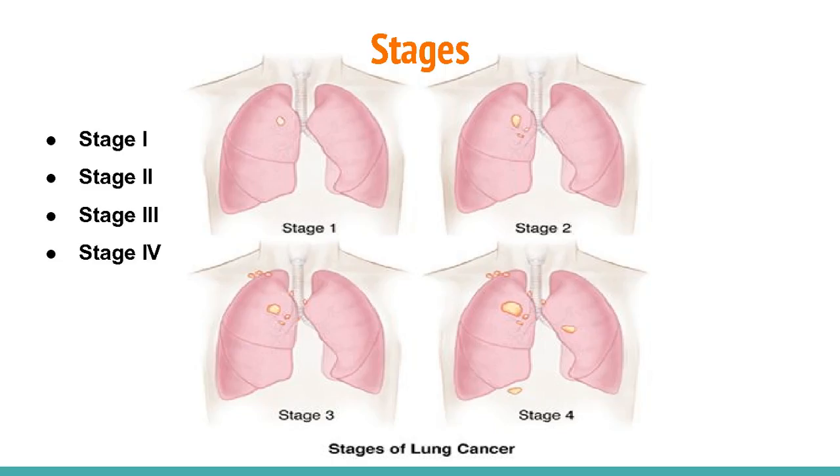There are 4 different stages of lung cancer. Stage 1 is when cancer is limited to the lung and hasn't spread to the lymph nodes. The tumor is generally smaller than 2 inches across. At stage 2, the tumor may have grown larger than 2 inches, and cancer may also have spread to the nearby lymph nodes. At stage 3, the tumor may have grown very large and invaded other organs near the lungs. At stage 4, cancer has spread beyond the affected lung to the other lung or to distant areas of the body. This is the most critical stage.